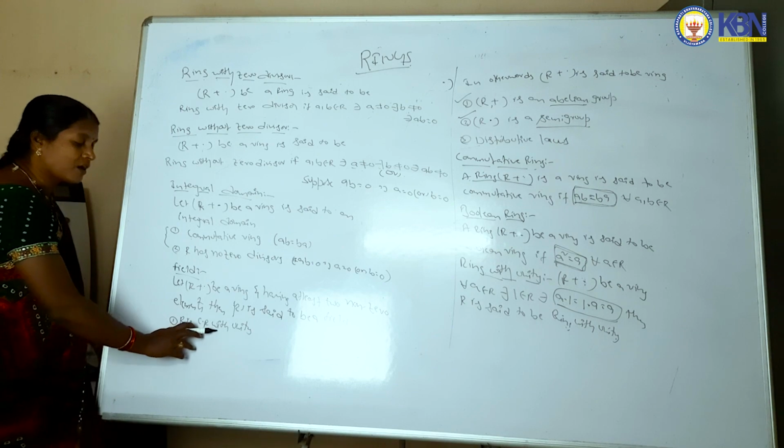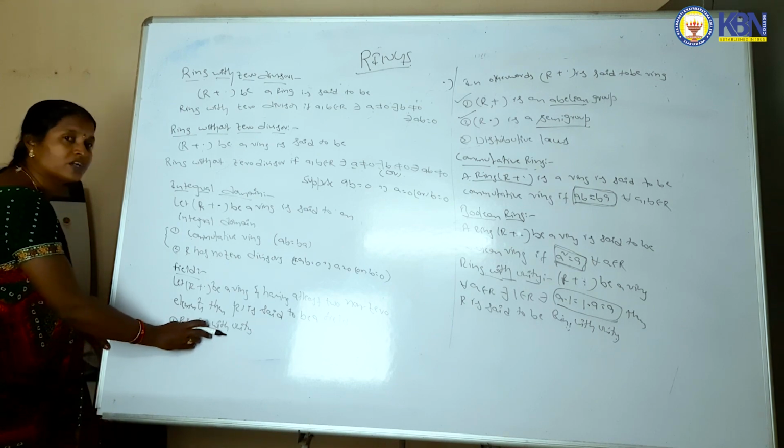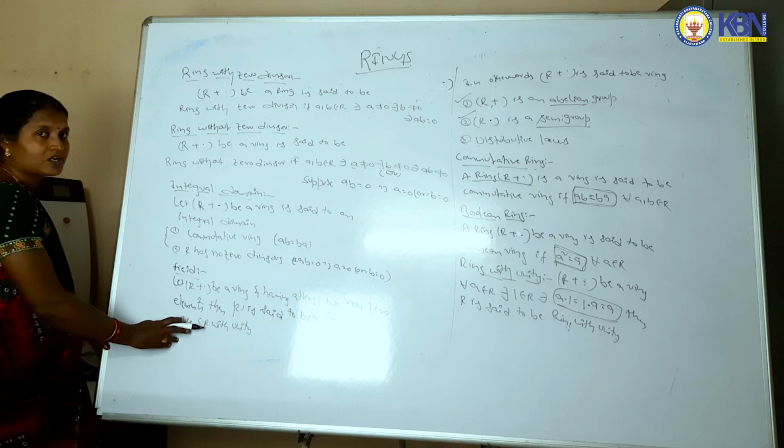Field means R is a commutative ring, CR stands for commutative ring with unity. Commutative ring means AB is equal to BA.